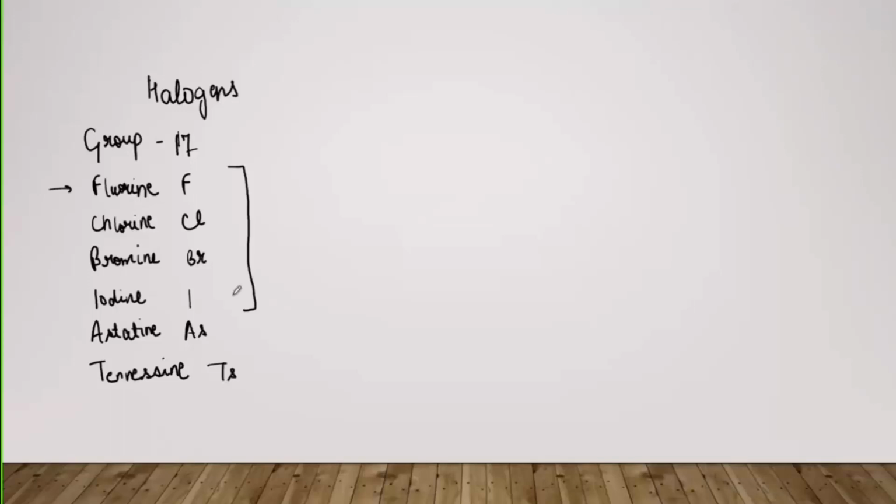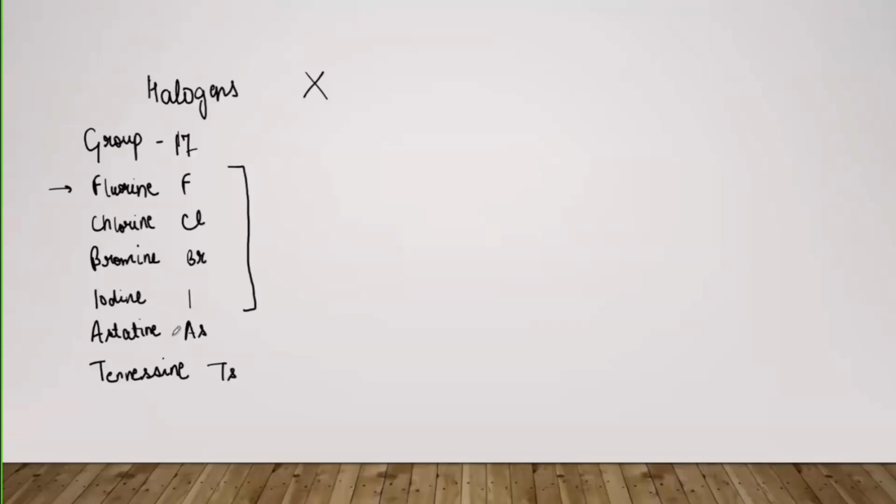So in this chapter, we are only concerned with the first four halogens, and we will denote halogens with the symbol X. Wherever we write down the structure of an organic compound and use X, it means we are talking about the halogen at that place, and that X will be either F, Cl, Br, or I.